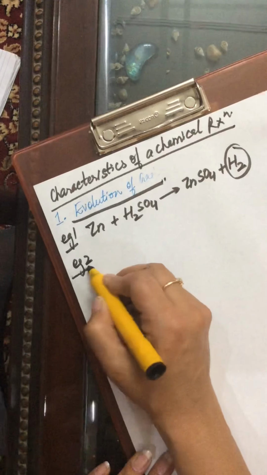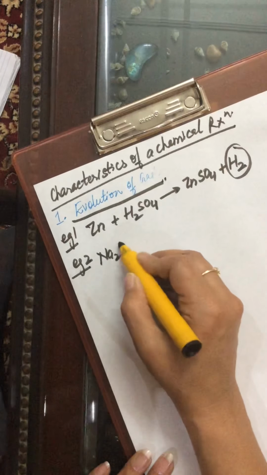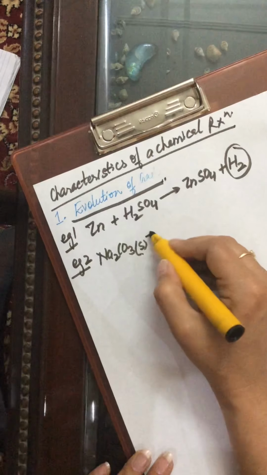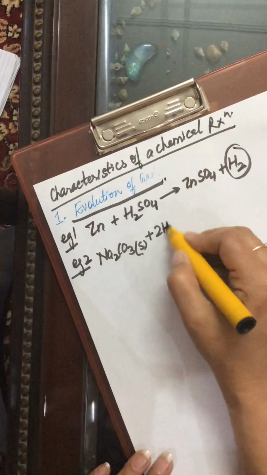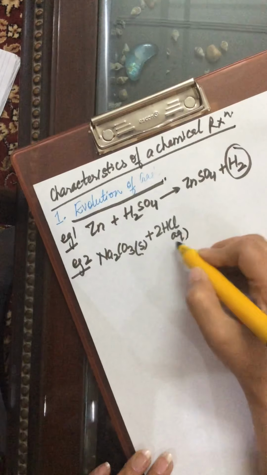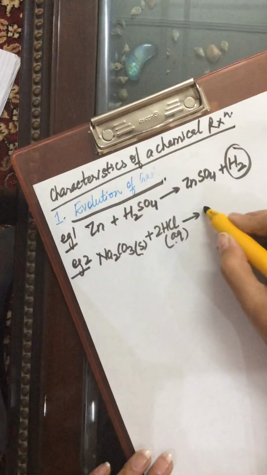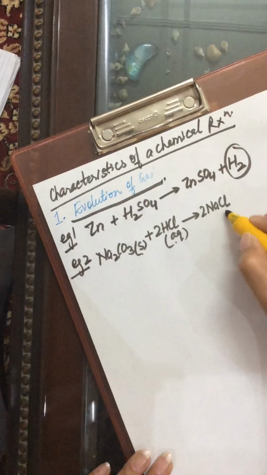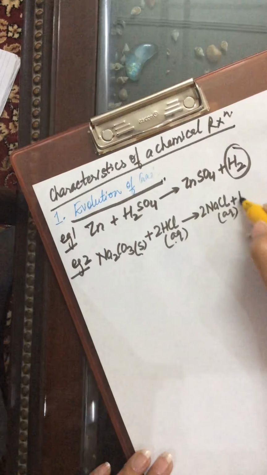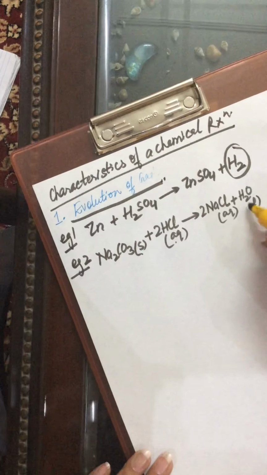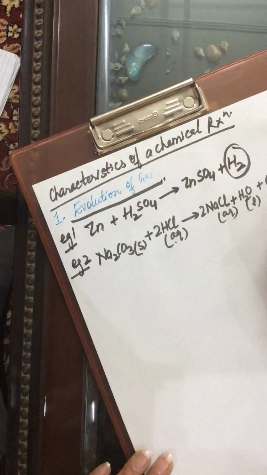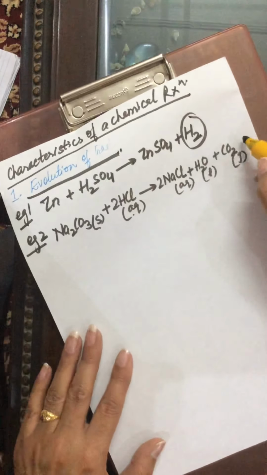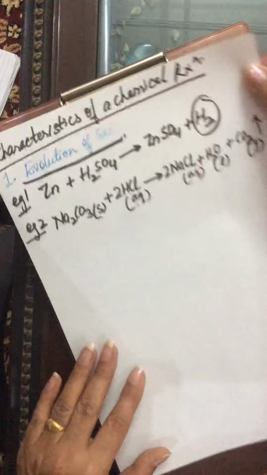Second example, if we take sodium carbonate, it is in solid state, and to this we add hydrochloric acid, these will react to form sodium chloride solution, water, plus carbon dioxide gas will evolve here. Which gas will evolve here? Carbon dioxide gas will evolve here.